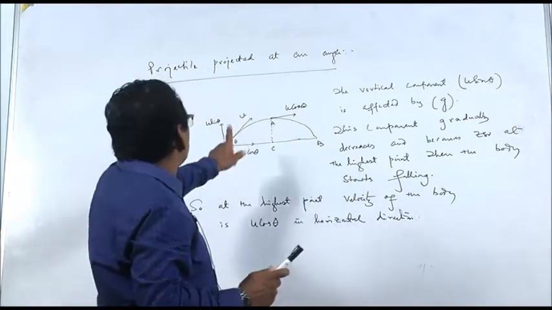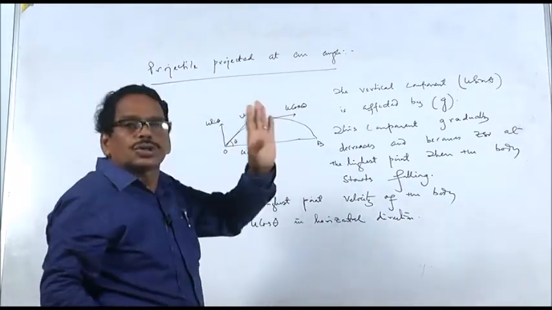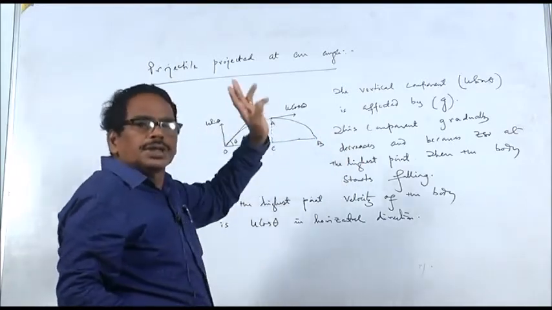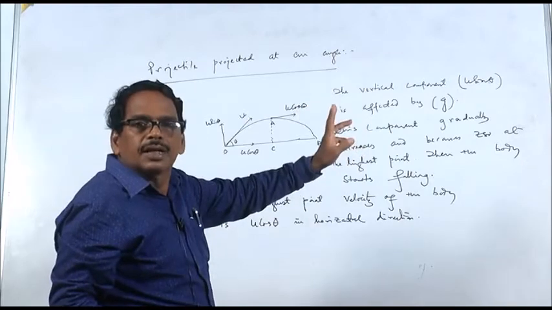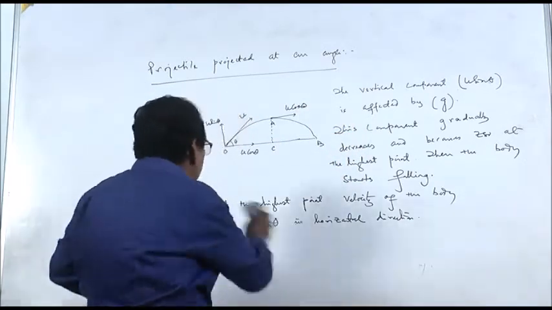So, the motion of the projectile in the horizontal direction is due to u cos theta only. The motion of the body in the vertical direction is due to u sin theta. U cos theta doesn't play any role there. So, that is also a very important point.